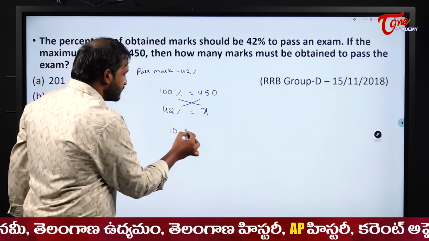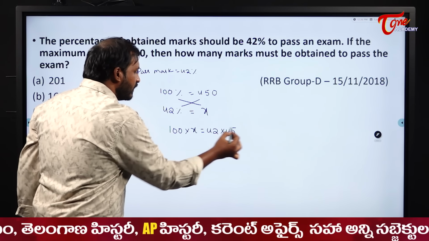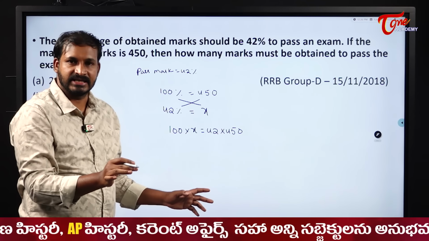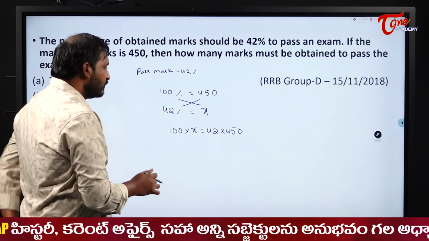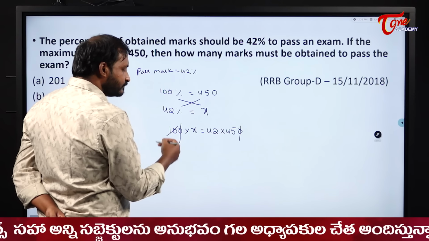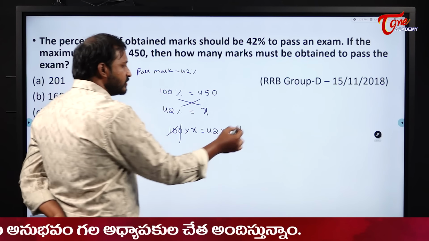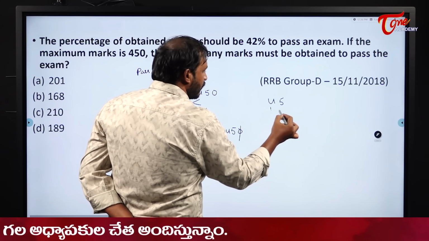So 100 into x is equal to 42 into 450. Anyway, both 42 and 100 are percentages, so they get cancelled. No need to worry about that one. The 0s get cancelled. And next, if you want, you can cancel or multiply it and put a decimal point there. So 45 into 42, what will you get here?